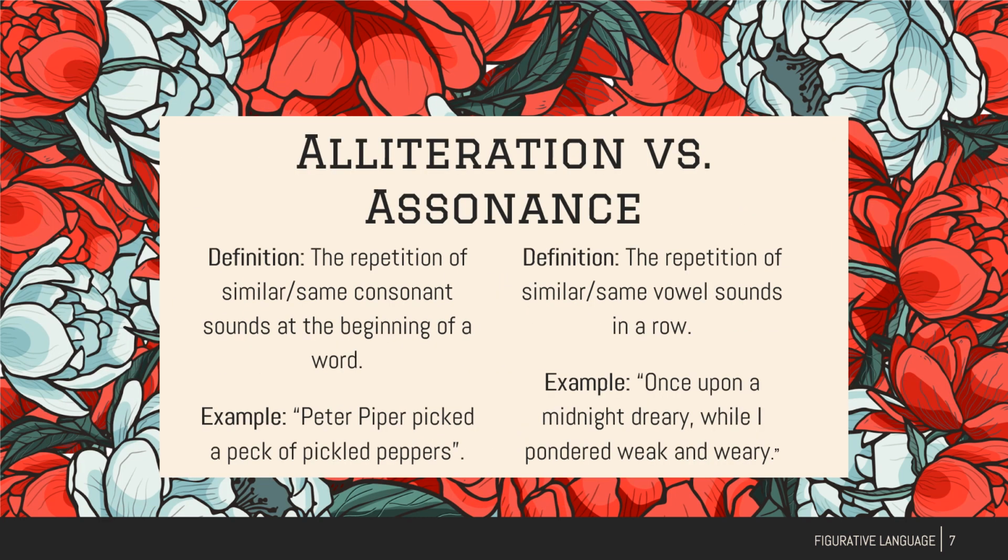Alliteration versus assonance. Alliteration is repetition of consonant sounds. For example, Peter Piper picked a peck of pickled peppers. We have a repetition of the P sound, while assonance is a repetition of similar vowel sounds. Once upon a midnight dreary, while I pondered weak and weary. Here we have the EA sound. It's repeating the same EA sound. Dreary, weak, weary.